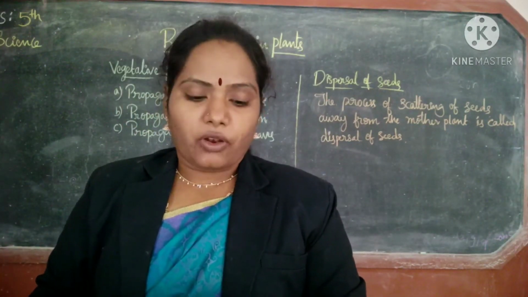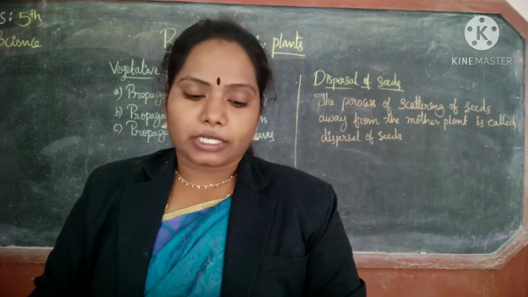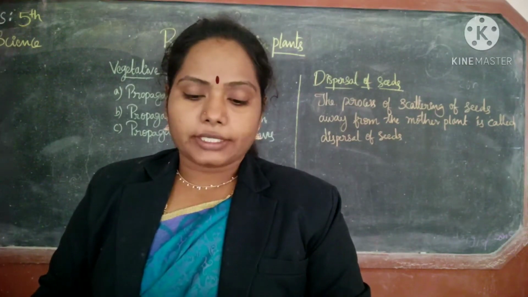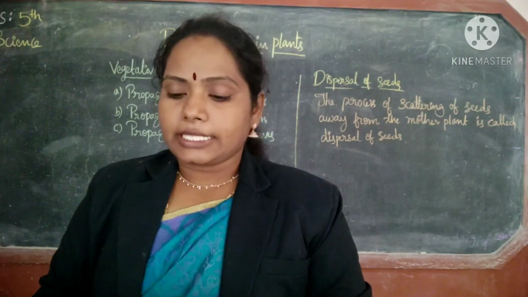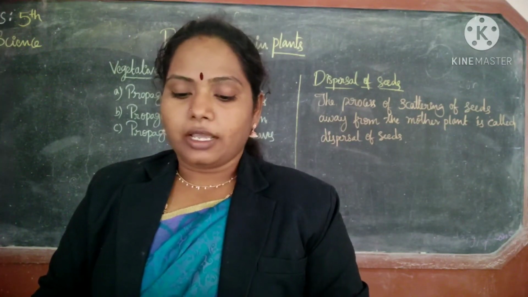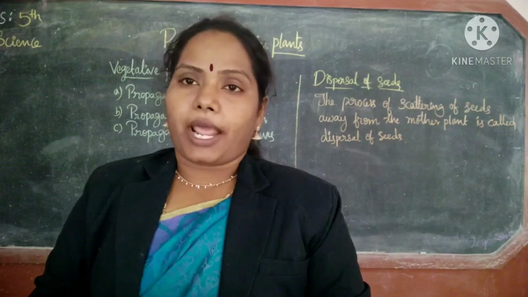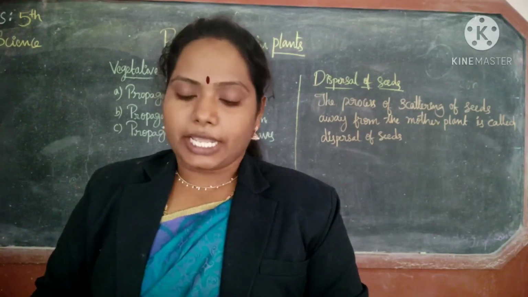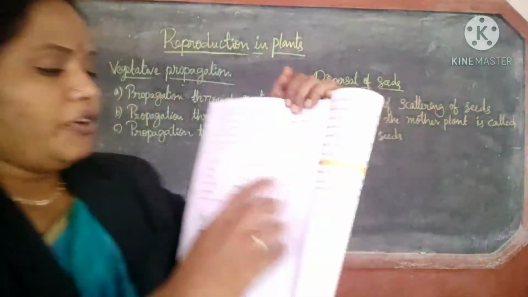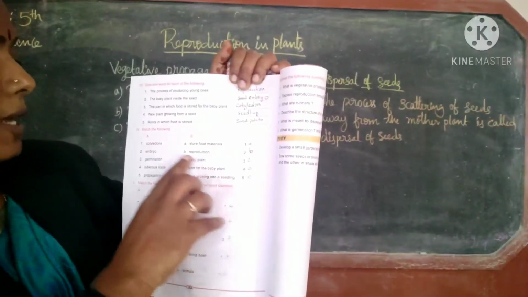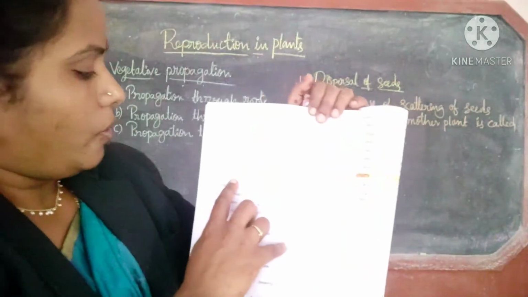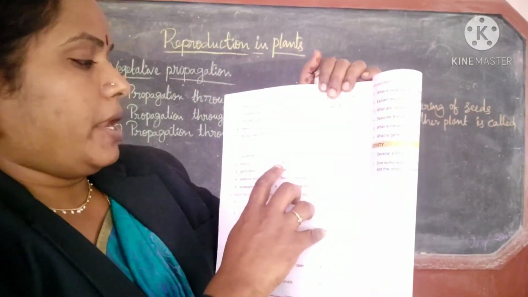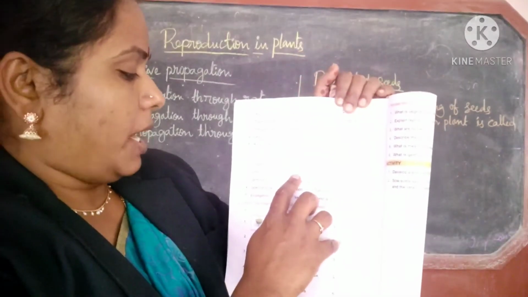In this match the following, A and B bits are there. First one is cotyledon. So here answer is D, means for the food for the baby plant. First one cotyledon, answer is D. Food for the baby plant. Next one embryo. Embryo, answer is B. Reproduction.